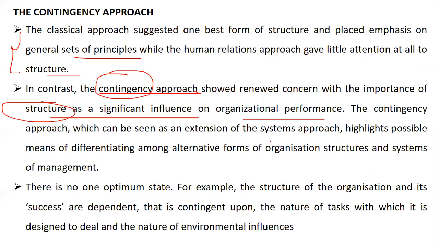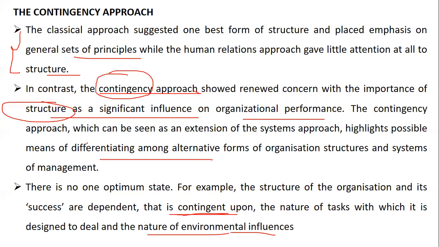It was an extension of the system approach, which highlighted possible means of differentiating alternative forms of organization structure and system. So there is no one optimum state. For example, the structure of the organization and its success are contingent upon the nature of the job or task it is designed to deal with and the nature of the environment it influences.